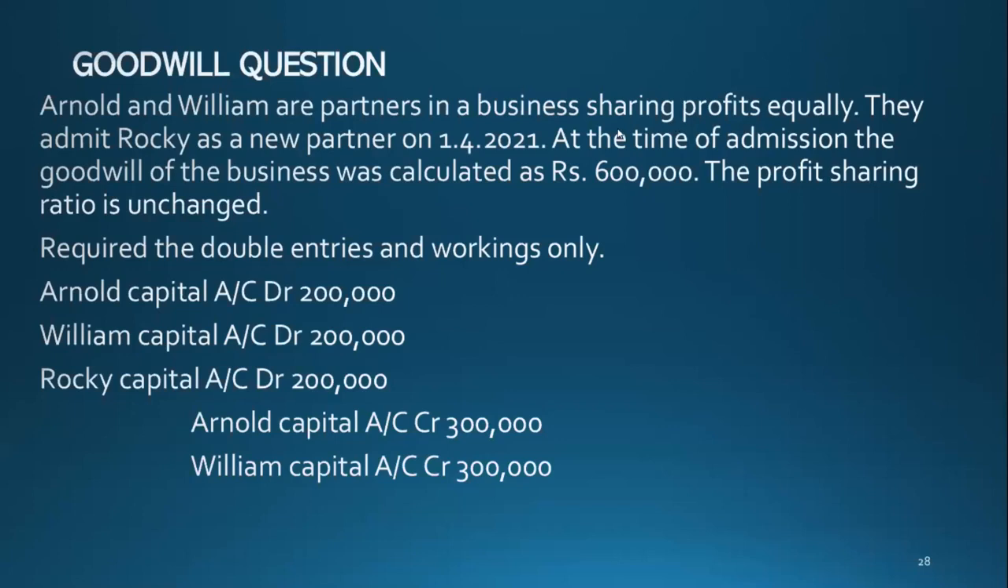Now if you have any doubt regarding goodwill and this calculation, just ask me. Unmute yourself and ask. Don't wait, ask right now, because only this is tested. Debit and credit: new profit sharing ratio debit, old profit sharing ratio credit. That's all.